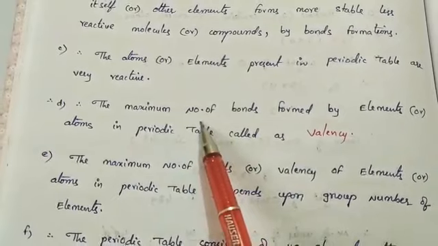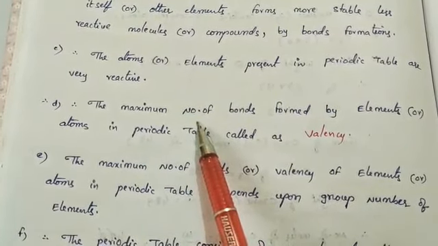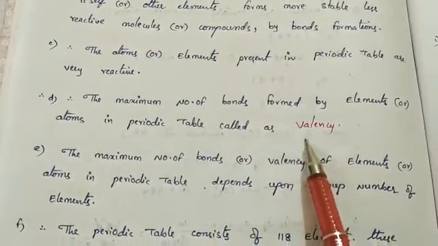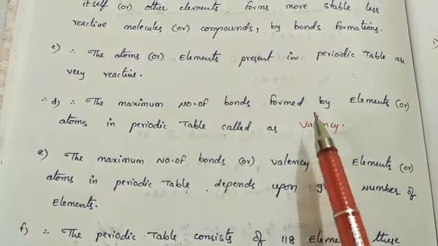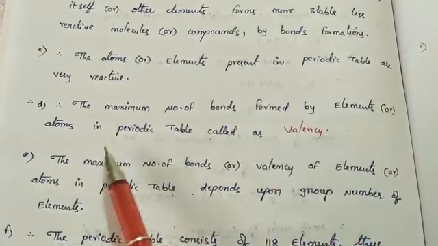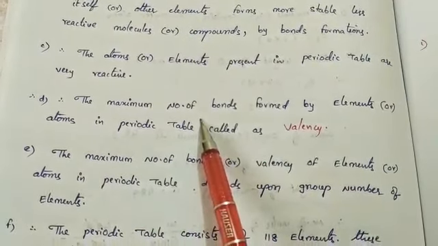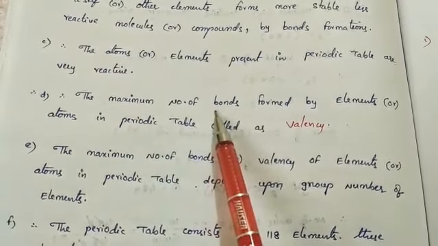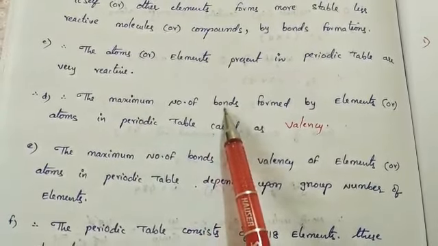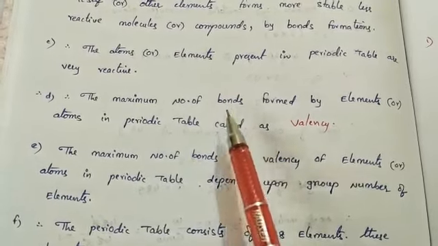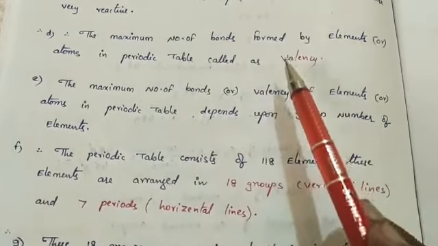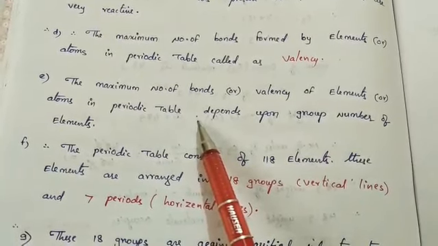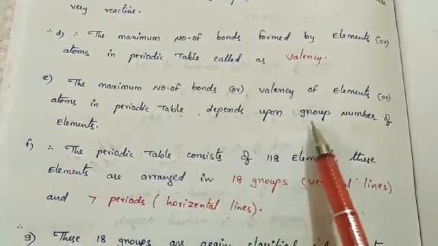Therefore, the maximum number of bonds formed by the atoms or elements in the periodic table is generally considered as valency. The atoms combine with themselves or with other atoms so that they form bonds. The maximum number of bonds formed by these elements or atoms is called valency. So the maximum number of bonds, or the valency of the elements, generally depends on the group number